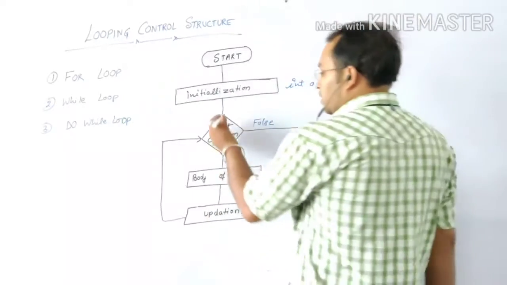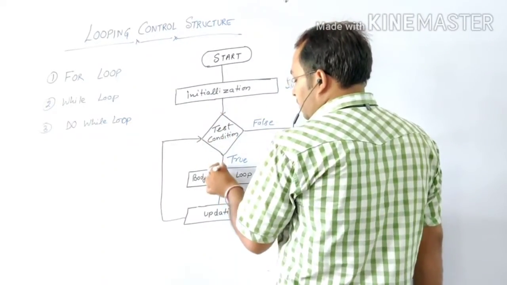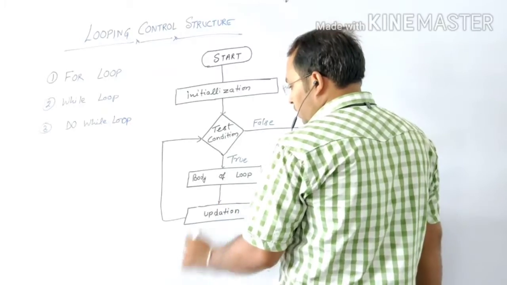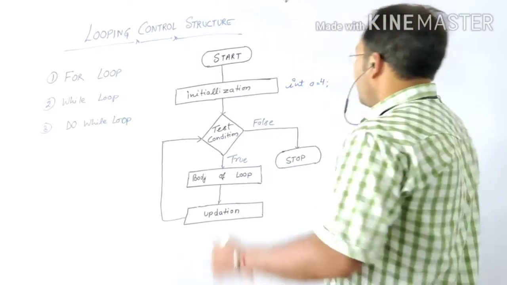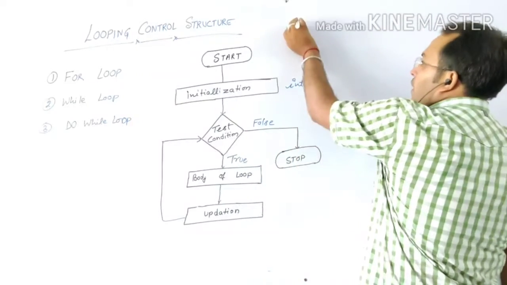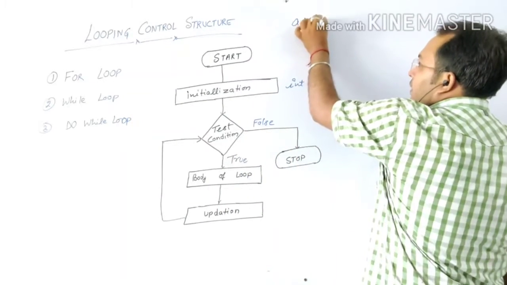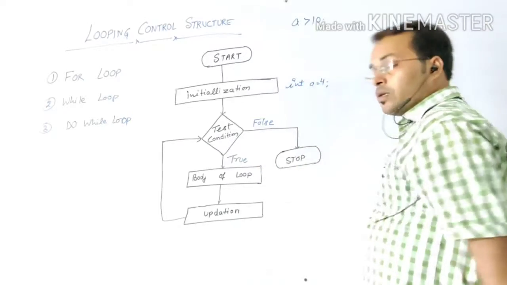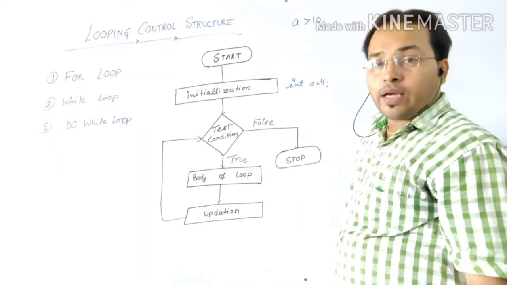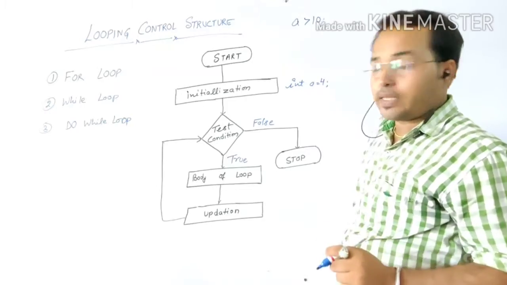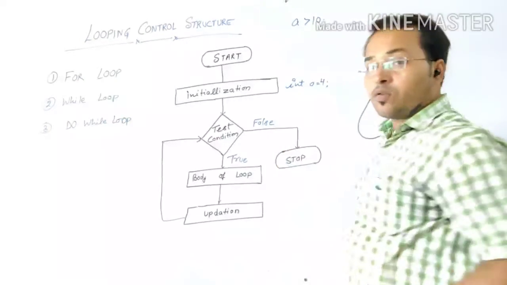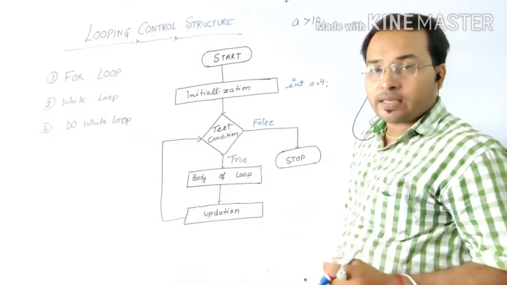After initialization, the condition checking will be done. Suppose I have given a equals 4 and my condition is a greater than 10. Here a equals 4, so a is not greater than 10.